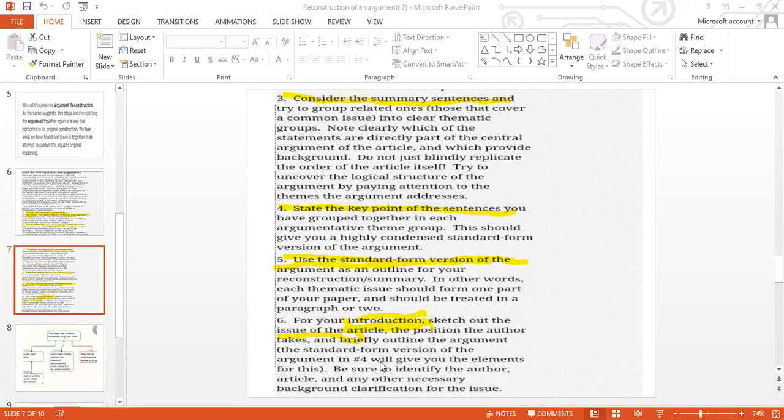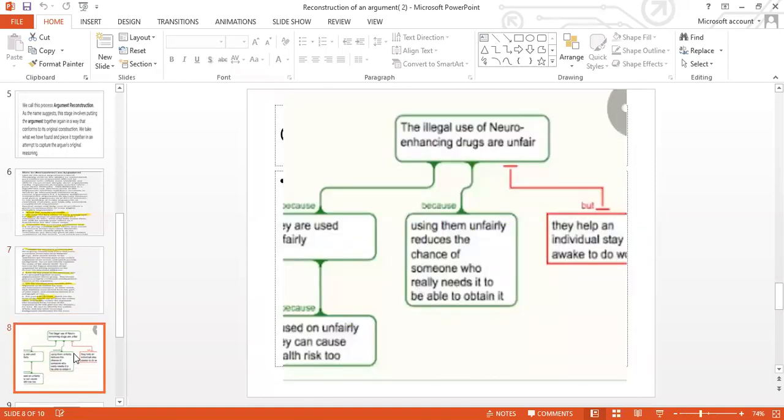From the version of the argument in 4, we will give you the elements of this, and be sure to identify the author, article, and other necessary background clarification for the issue. Considering all these 6 points, I frame out another argument. You can see the reconstruction of the argument.